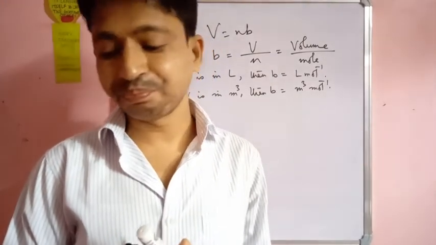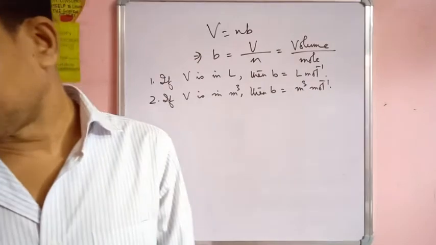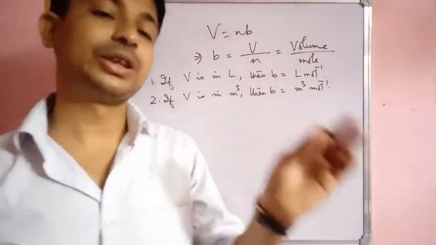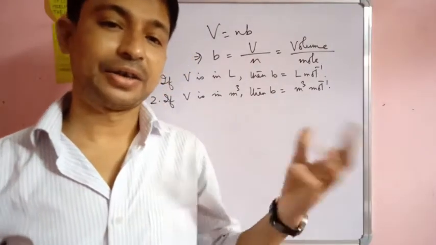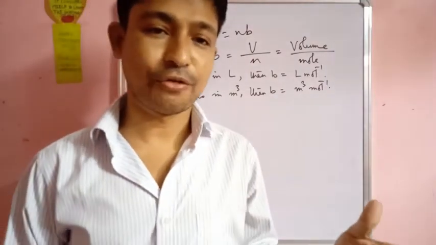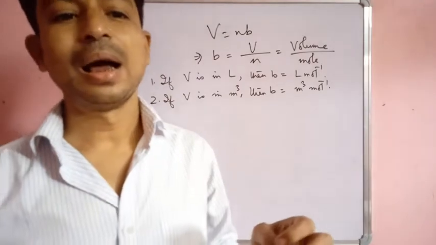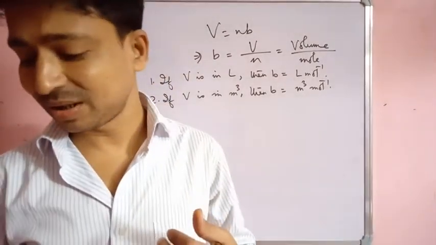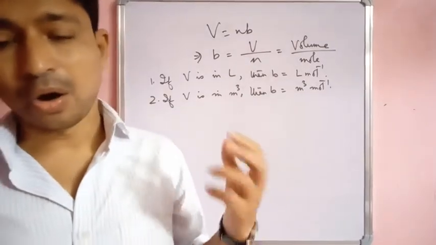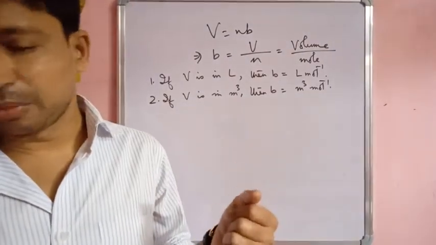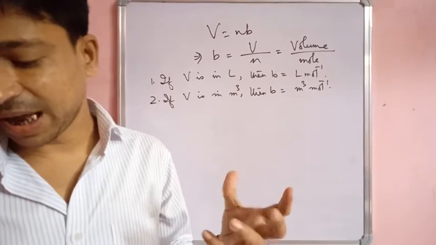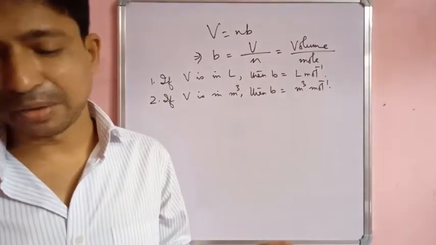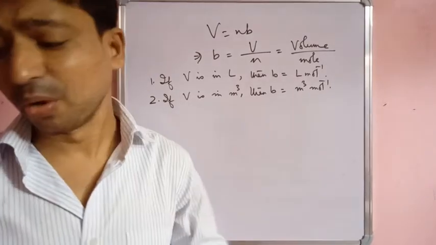We have seen 3 units of A in different terms of pressure and volume. And small b represents the co-volume or excluded volume, which is the effective volume of the molecules in a gas. So the unit of B is liter per mole or meter cube per mole.